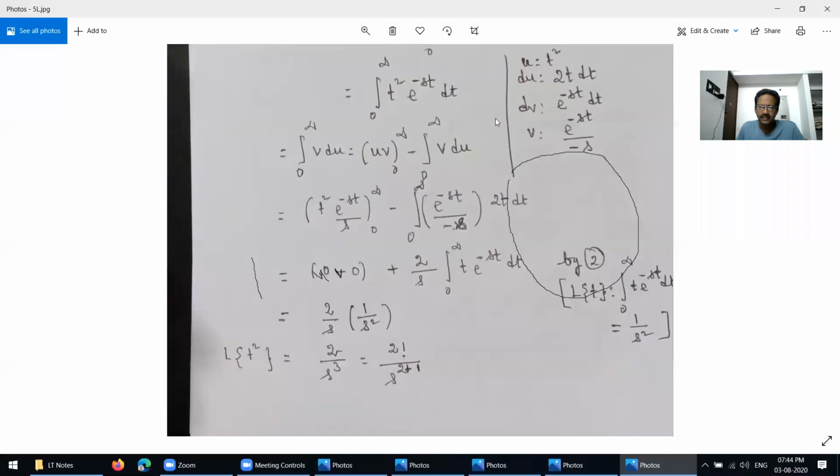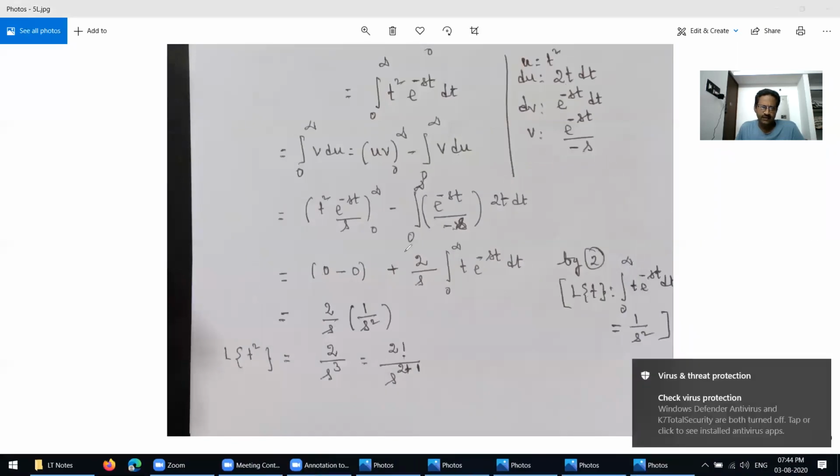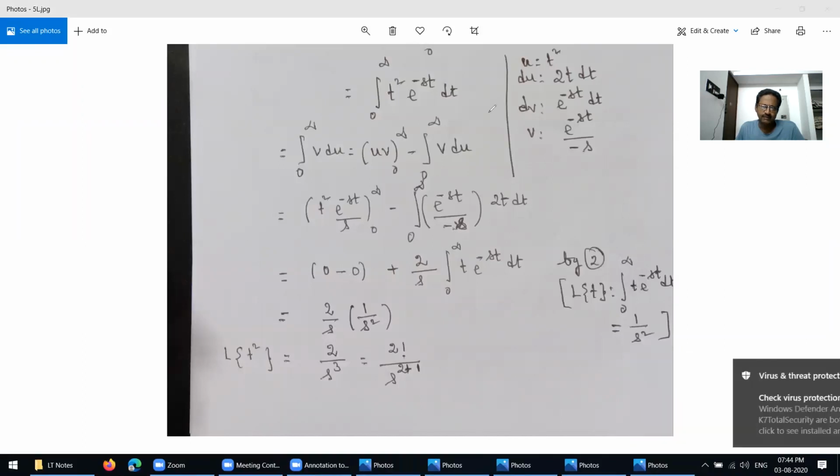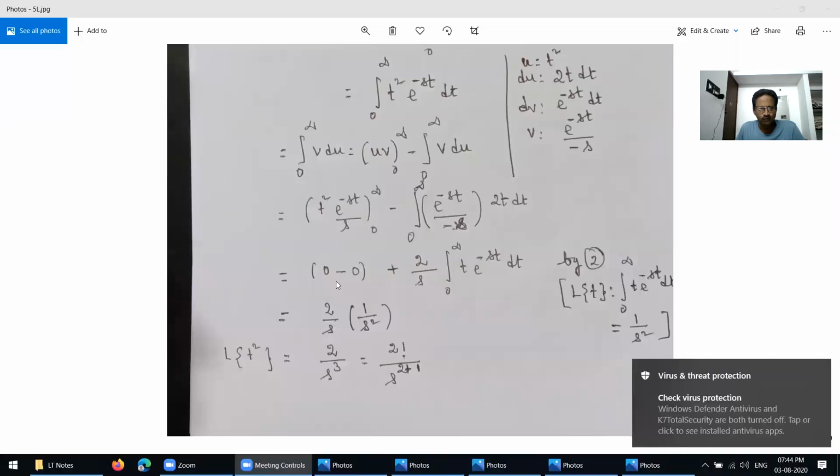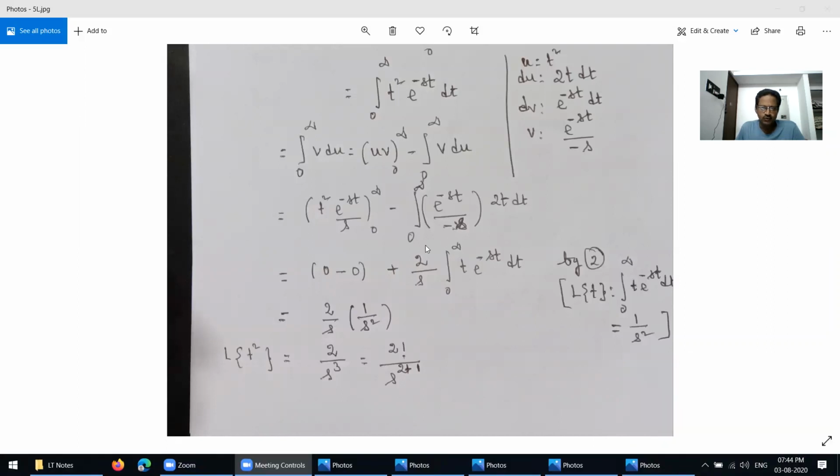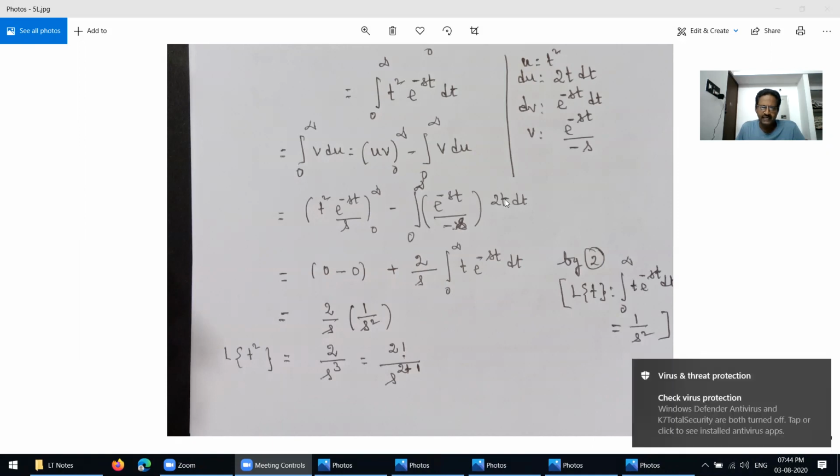After this, this becomes 0 to 0. The value is 0 minus 0, upper limit minus lower limit, that will become 0. Then here 2 over s is a constant. Take it outside, plus 2 over s times the integral from 0 to infinity of t into e power minus st dt.